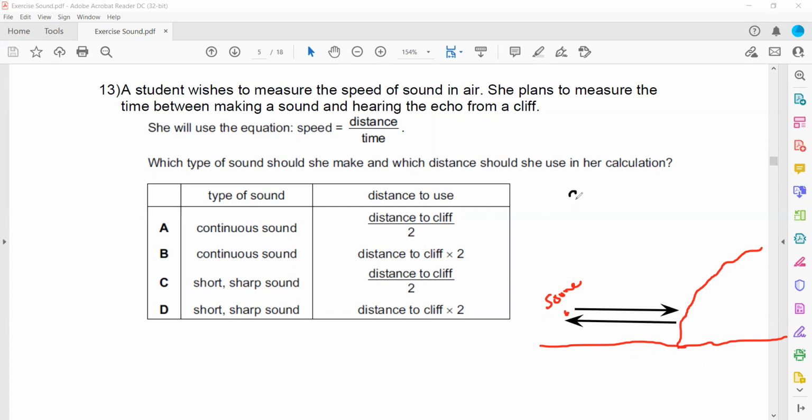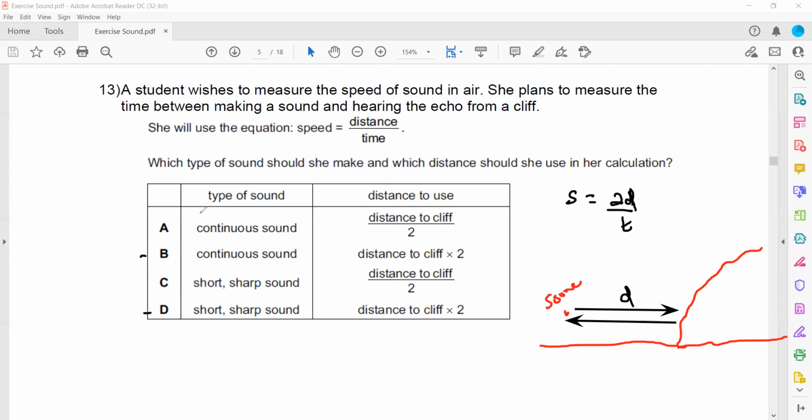So the formula for speed is distance divided by time. Whenever there's a reflection or echo, the sound travels and returns back. So the distance will be 2d and the time will be t. That's the time for an echo. So the distance we use here will be 2d. So either B or D can be the answer.